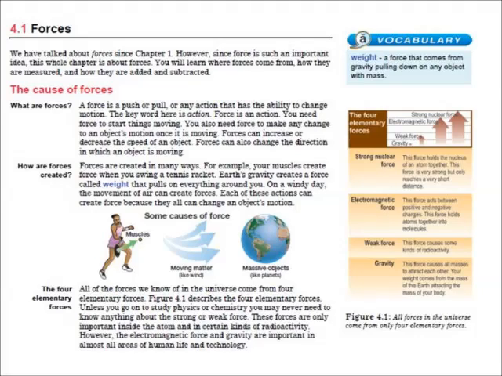The strong force. This force binds the nucleus of an atom together. The force is very strong, but only reaches a very short distance. Electromagnetic force. This force acts between positive and negative charges. This force holds atoms together into molecules. The weak force. This force causes some kinds of radioactivity. Gravity. This force causes all masses to attract each other. Your weight comes from the mass of the earth attracting the mass of your body.